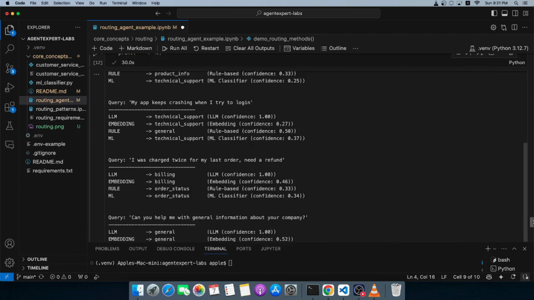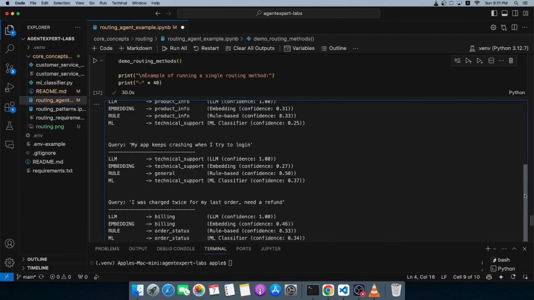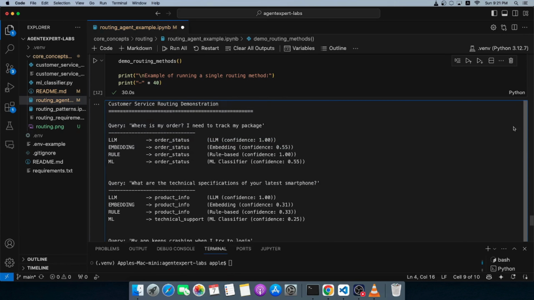Okay. Yeah. I think it's done. Let me quickly walk you through this. What we are seeing right now on the screen is basically a simple demonstration of how query routing or query intent recognition can happen, and the relevant routing can happen in an agentic system. So the query is, where is my order? And we have written four different types of routing systems, or four different types of intent classifiers, and this is what the output is. For the LLM,